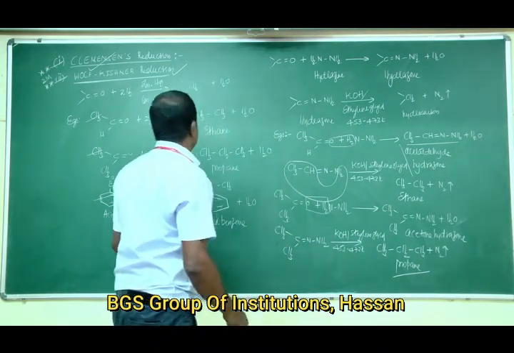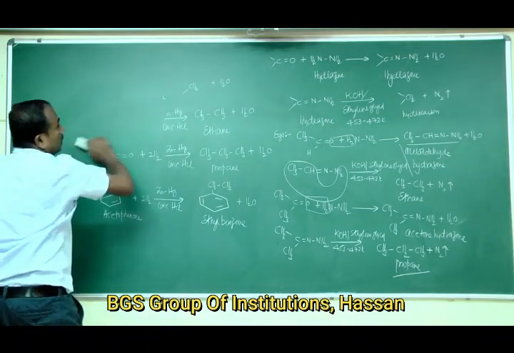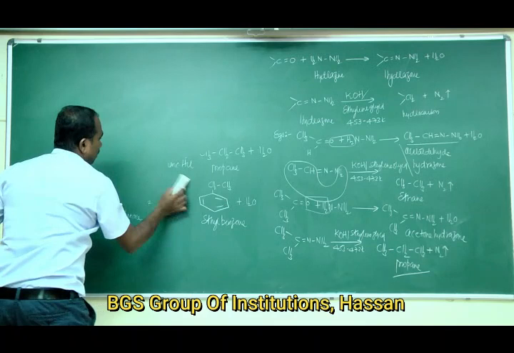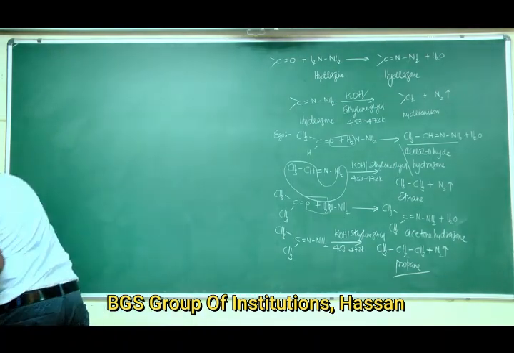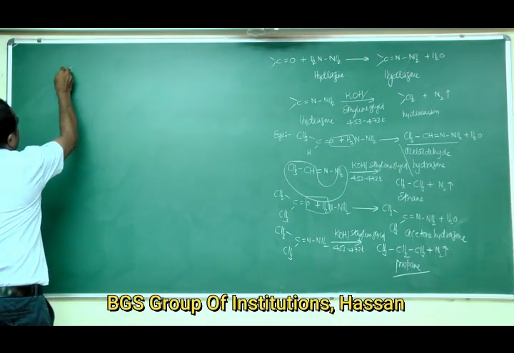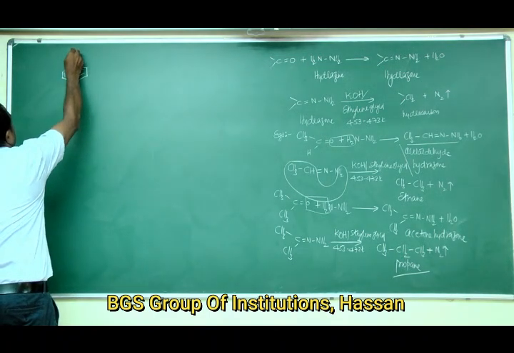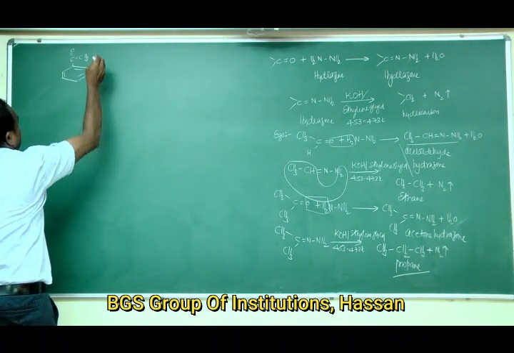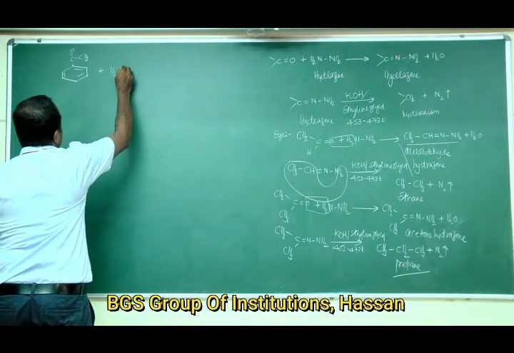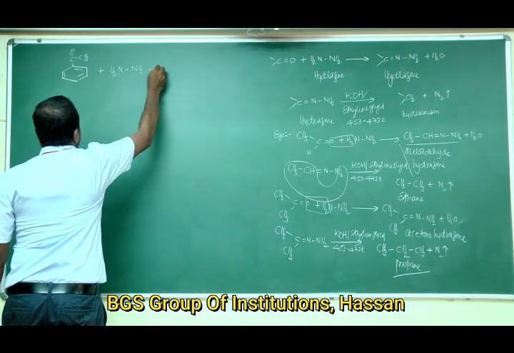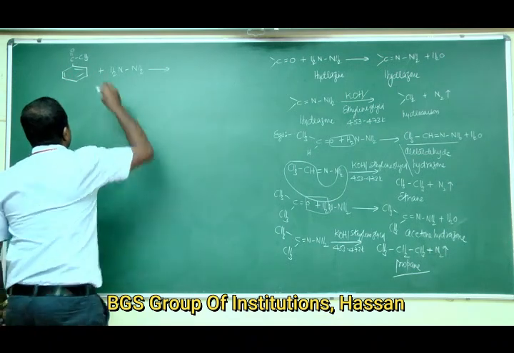Likewise, the third example is acetophenone. You take acetophenone, that is a benzene ring connected to COCH3. Acetophenone on treating with hydrazine, NH2 single bond NH2, eliminates a water molecule.